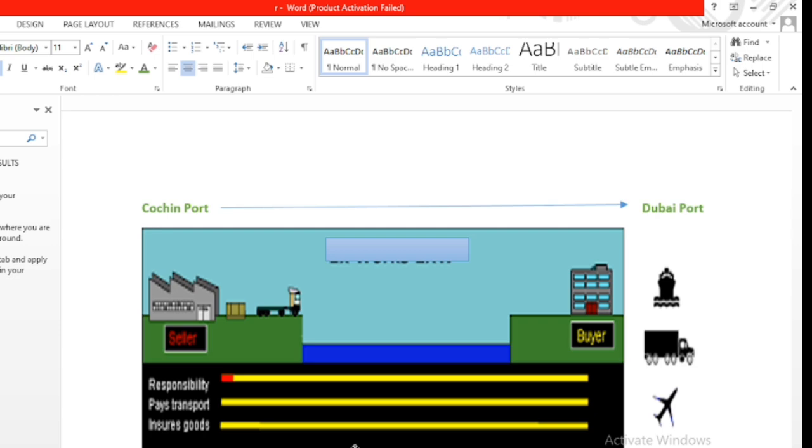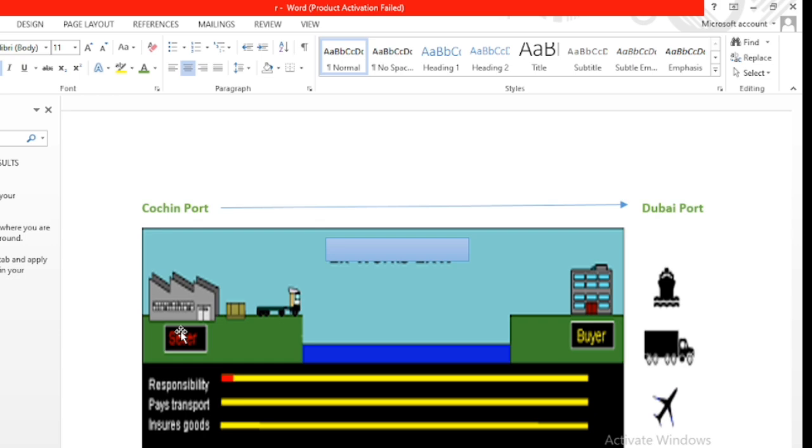Let us look into one example. Suppose there is a cargo movement from Cochin to Dubai port. Suppose the seller is ABC in Cochin, and the buyer is XYZ, you just assume that. Before we finalize the cargo movement, suppose ABC is a small exporter. He has only a little exposure to international trade, but his product is very good, and the buyer is very satisfied about the product.